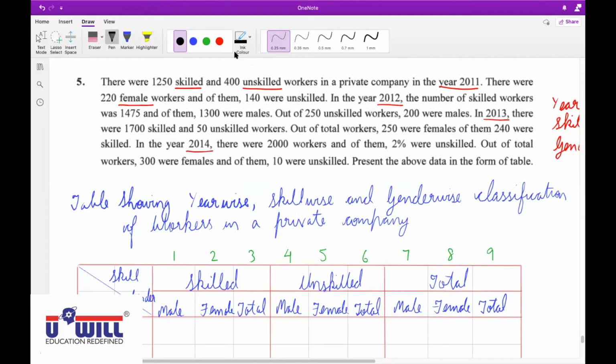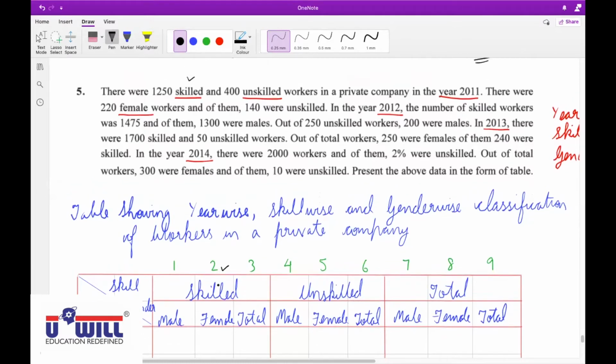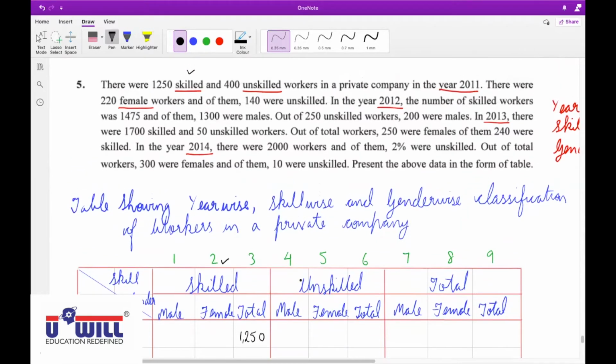In 6A we will write 400 and in 3A we will write 1250. Correct. 1250 skilled; as all of you can see, skilled will come in these 1, 2, 3 columns only. But is it mentioned that 1250 are skilled male? No. Is it mentioned that 1250 are skilled female? No. That means 1250 are total skilled workers in 2011. So 3A. All of you write 1250 in the column 3A.